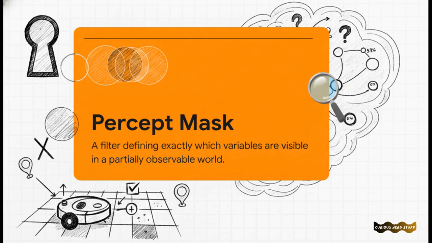For instance, a robotic vacuum might have a dirt sensor underneath it. Through its percept mask, it knows exactly whether the square it's currently sitting on is dirty or clean. But it still has absolutely no idea what its actual GPS coordinates are in the house. It's helpful, sure, but it's a very imperfect, partial observation.